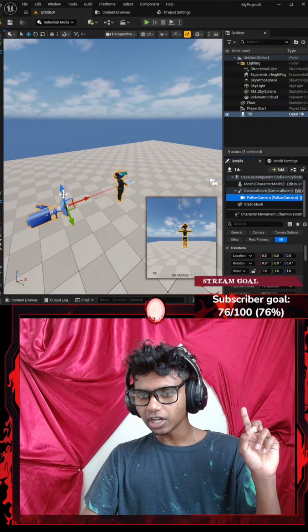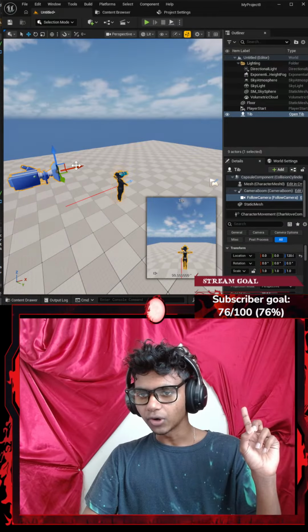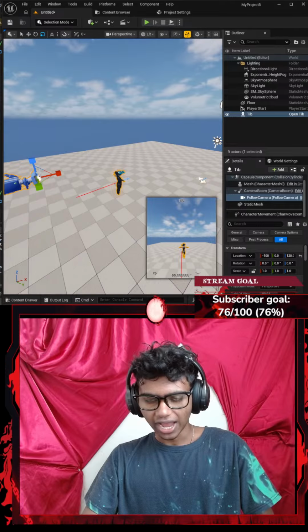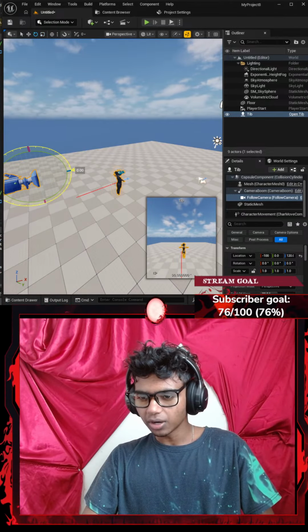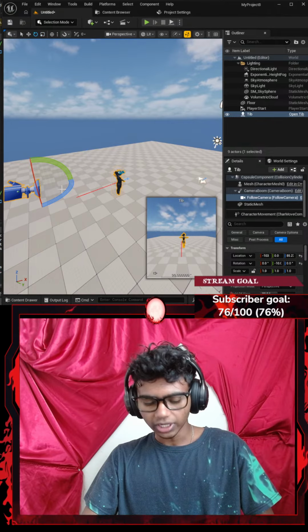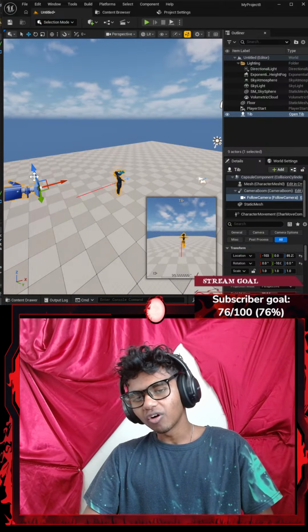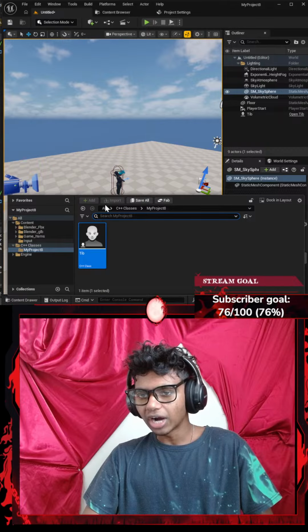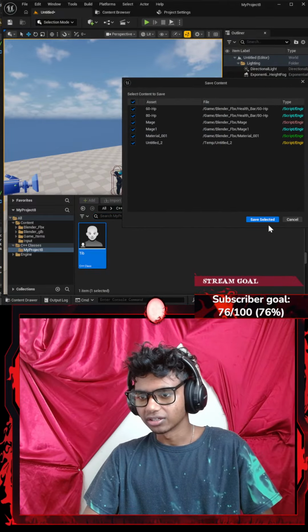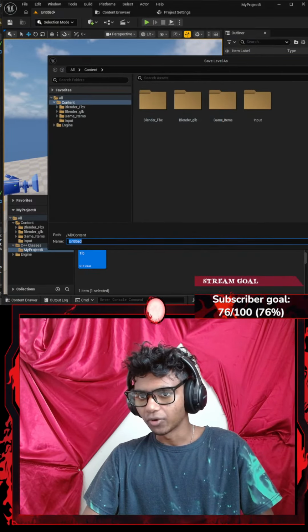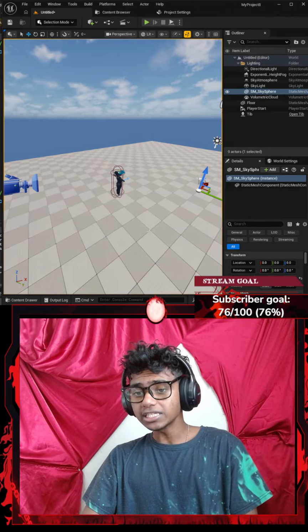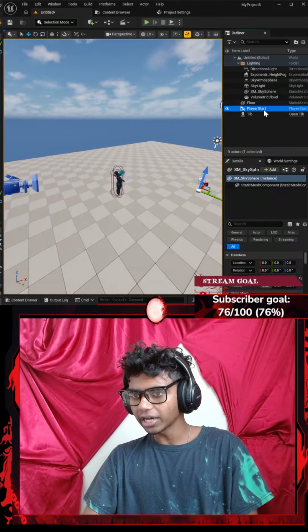Next, I'm going to go with follow camera, give myself a bit up, go a bit back, and then I'm going to go with R to rotate myself. Actually, E to rotate. Let's go a bit lower. There we go. Okay, I would say that's pretty much it, to be honest. I'm going to make sure that I saved everything. There we go. I'm going to save my map. Let's save it as well. And now that everything has been saved, I'm going to click my tip again.